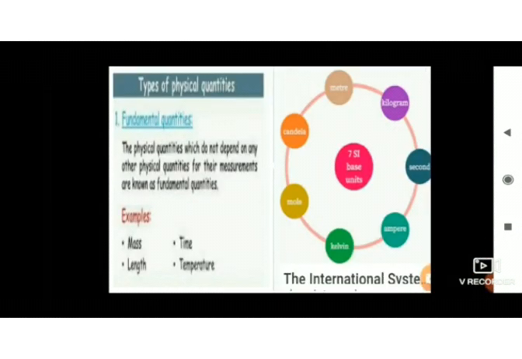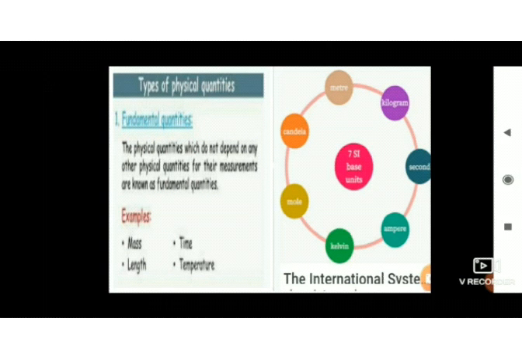International system of units. The metric system is an international system of units that is based on 7 fundamental units. You all can observe the picture over here. 7 units have been shown for the physical quantities. This is also called System International, that is SI. It is currently used all over the scientific and technological world.